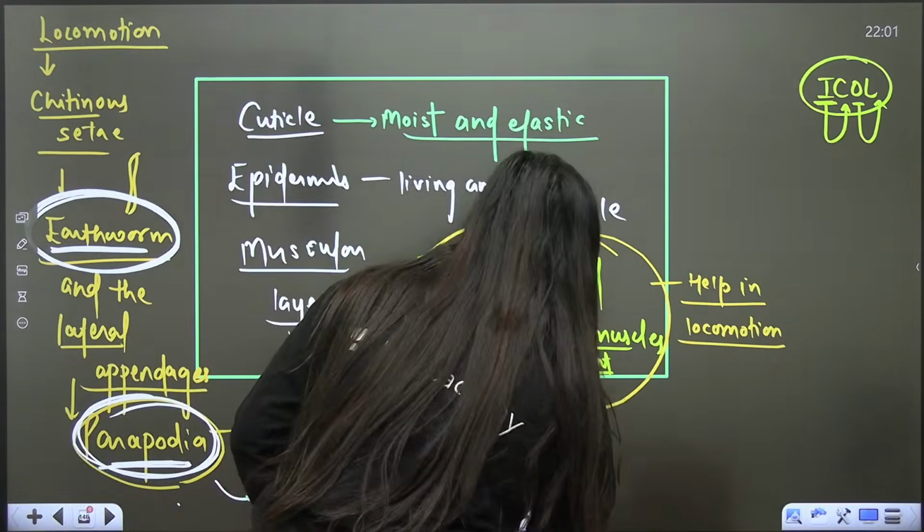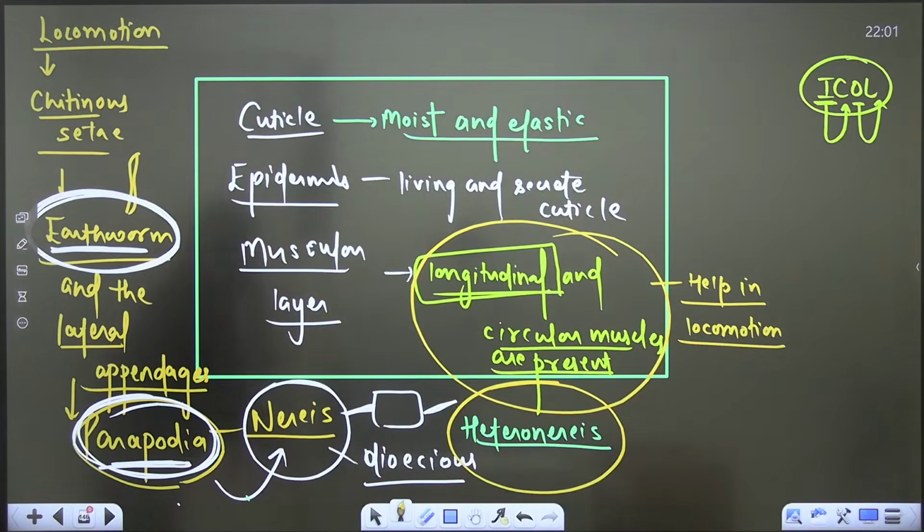Heteronereis will form. Do you know about this heteronereis?